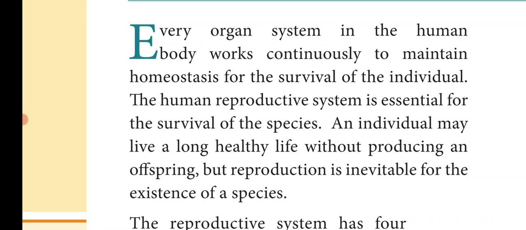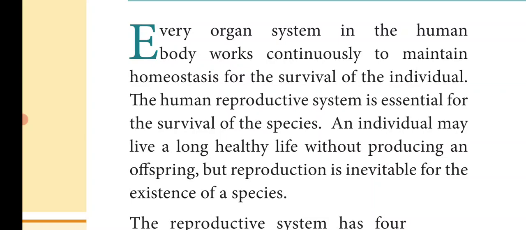So, in our human body, there are different organ systems such as circulatory system, excretory system, reproductive system, etc. All these organ systems work continuously in order to maintain homeostasis for the survival of the individual.